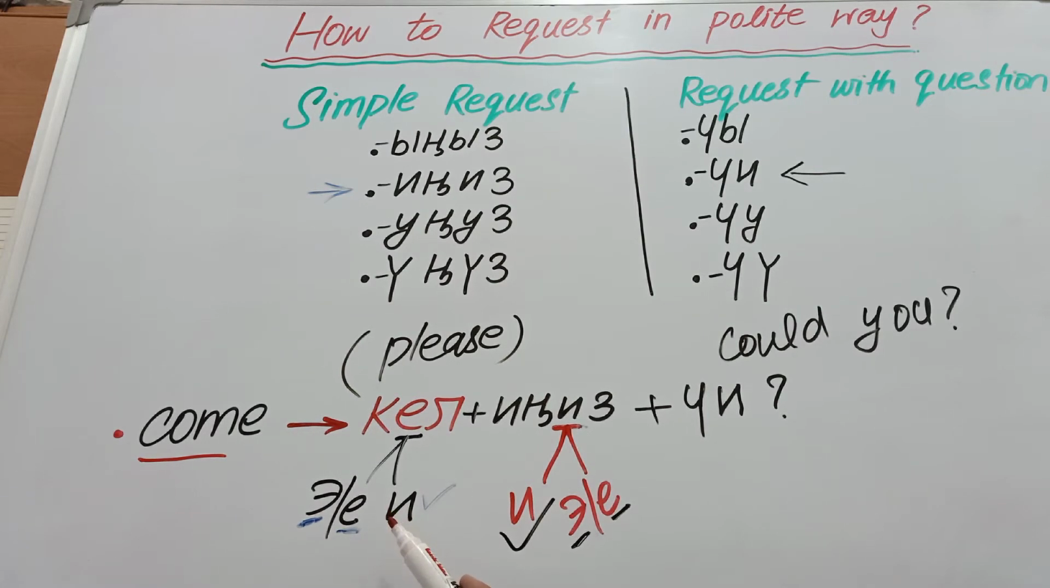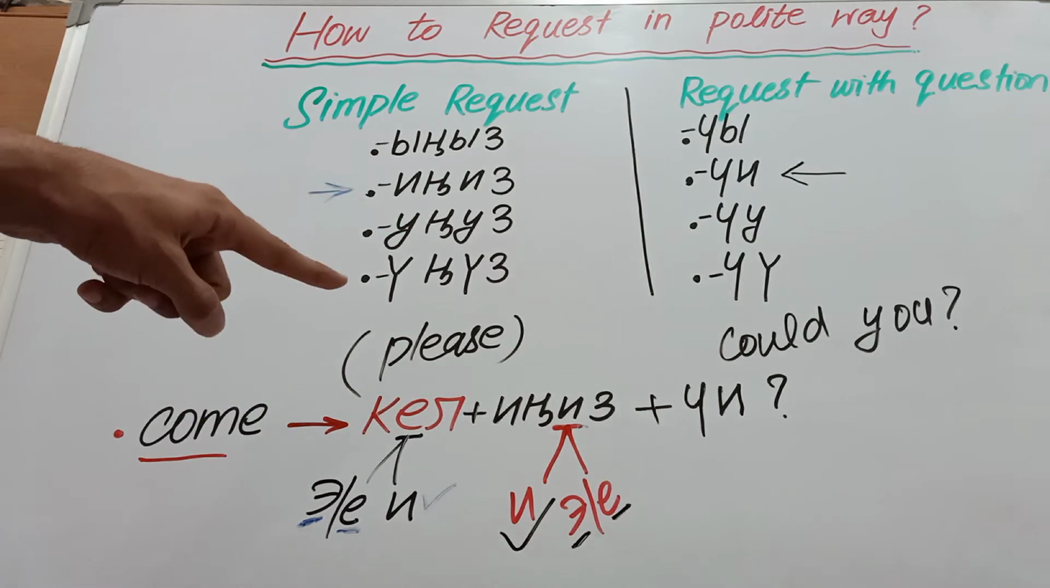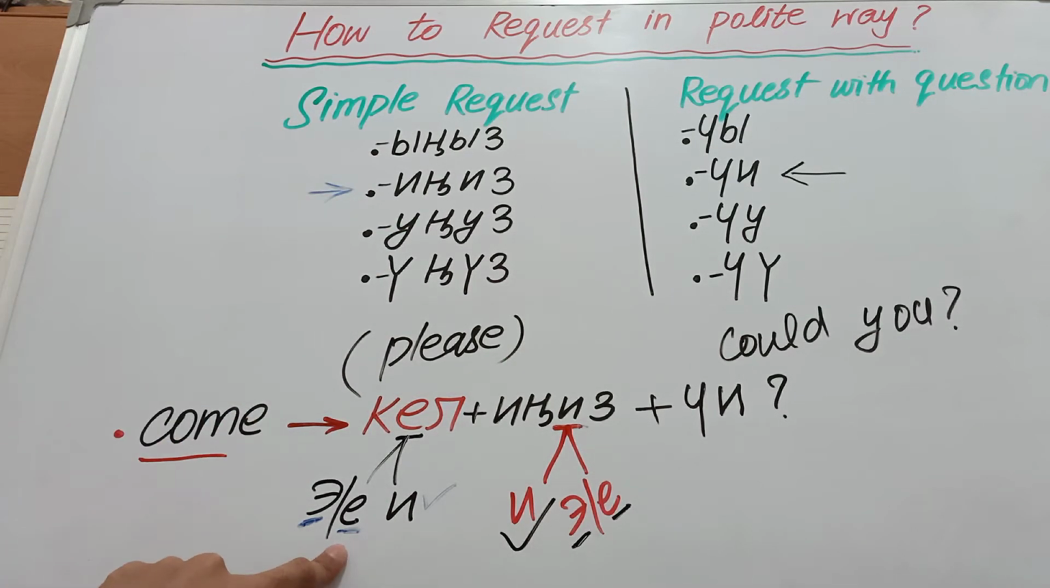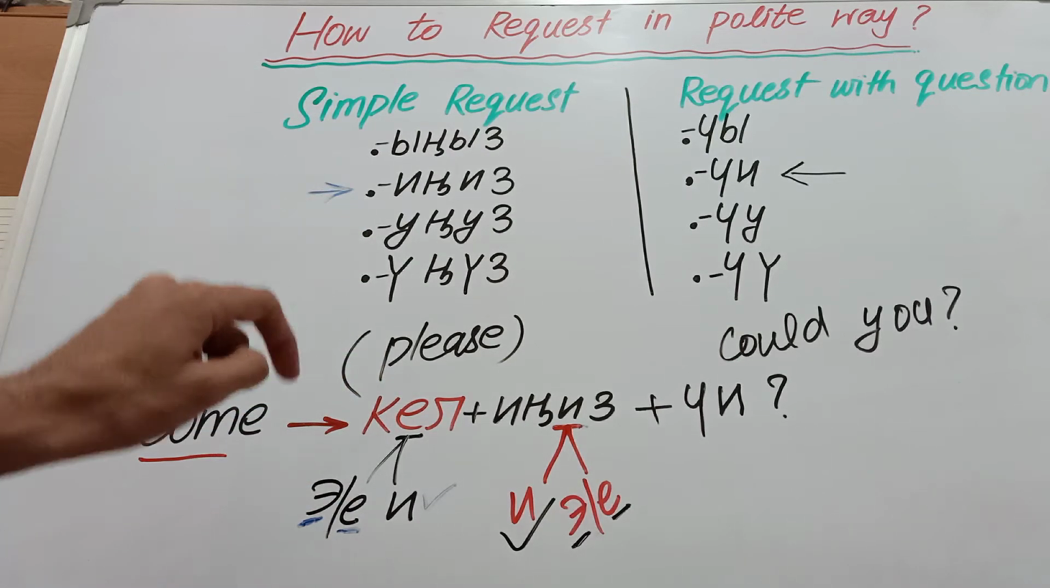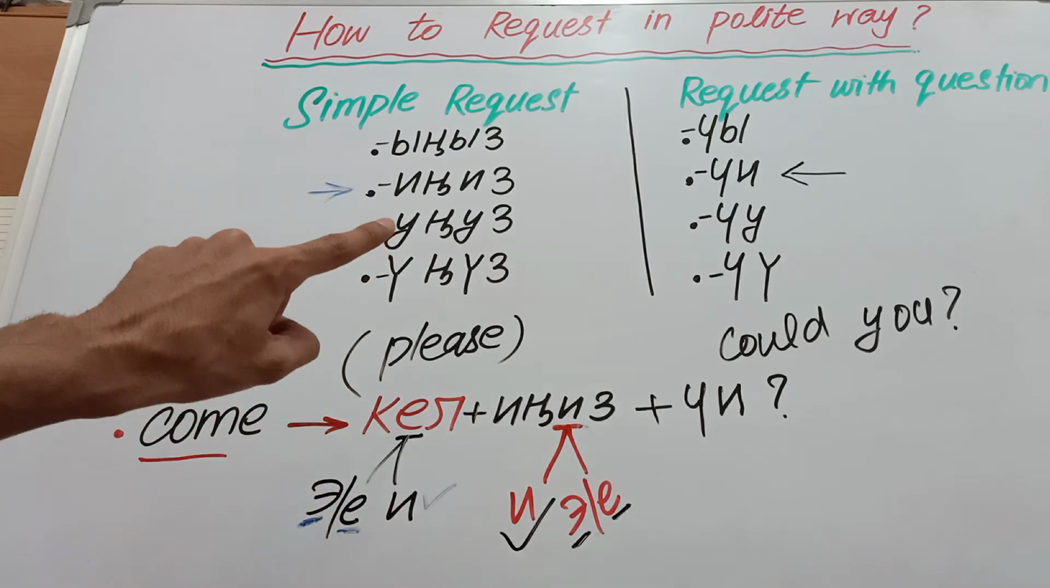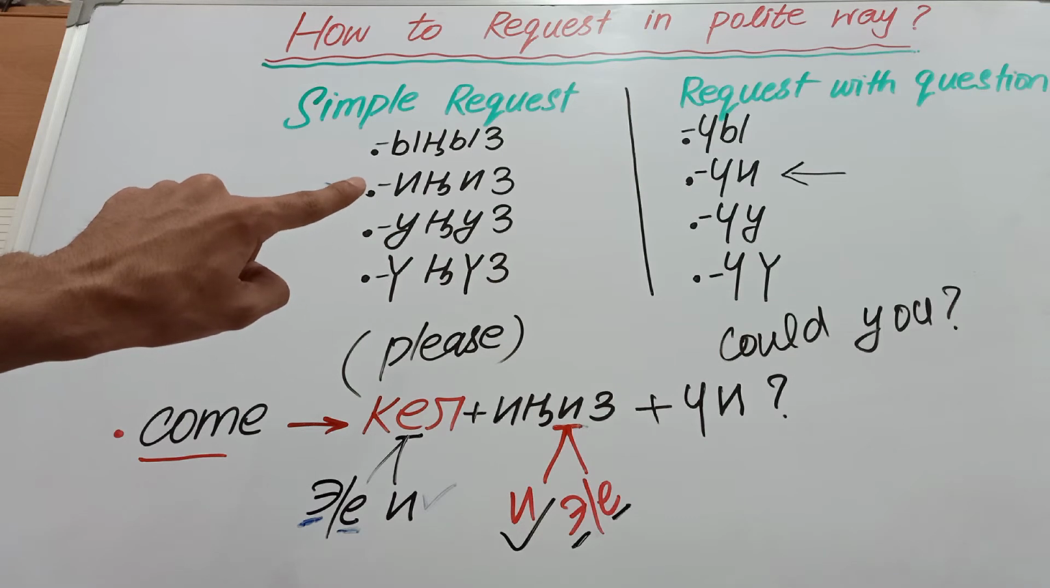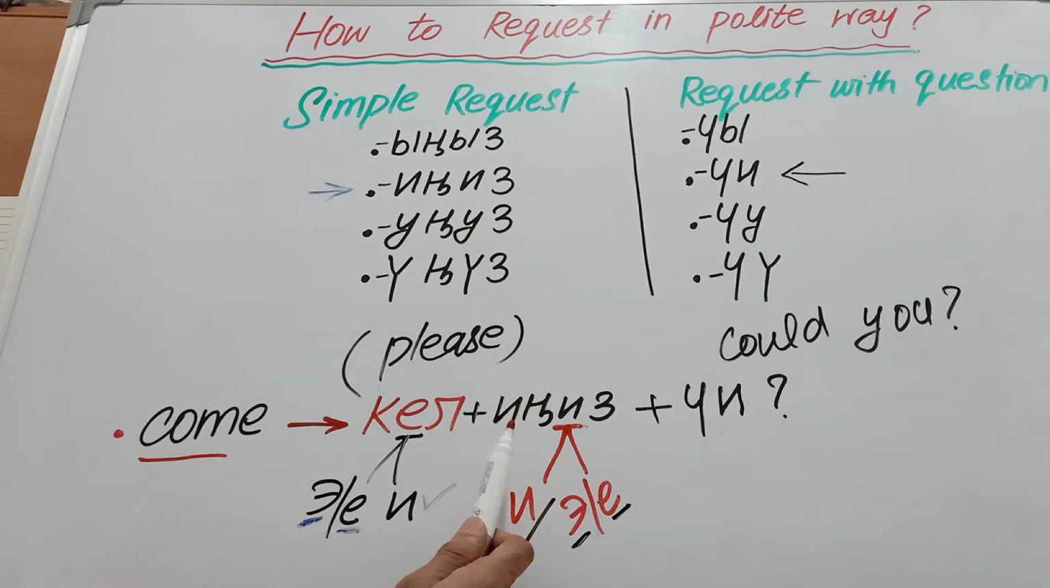So you know that we don't have a in any one of these endings, but we have e in this ending. So we will choose this ending here, and that is ingis. So now it will become kelingis, please come.